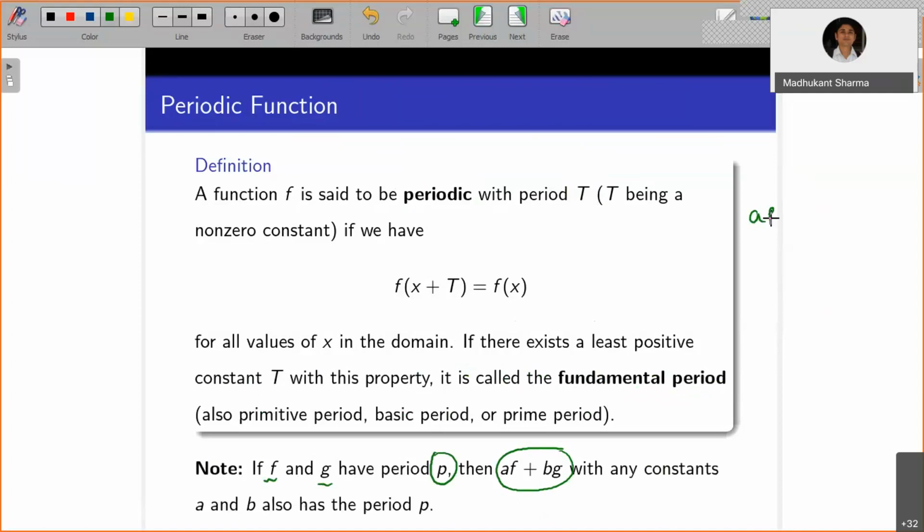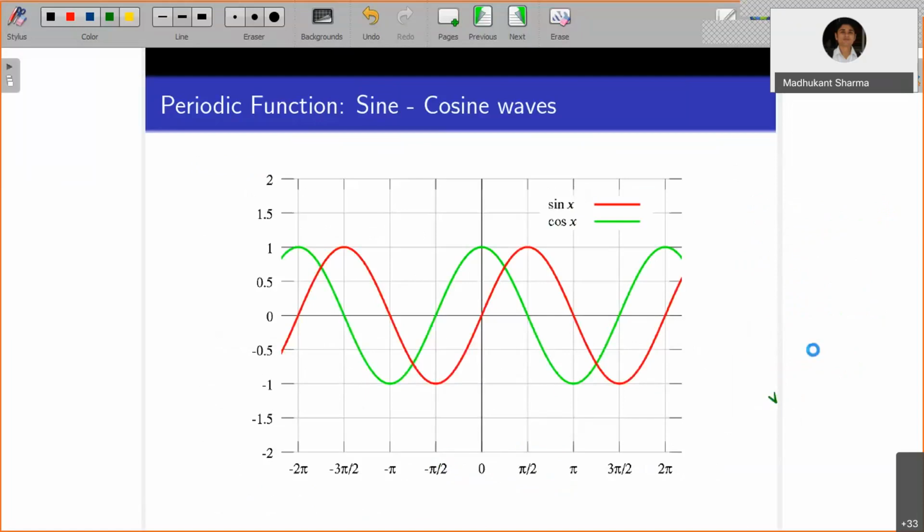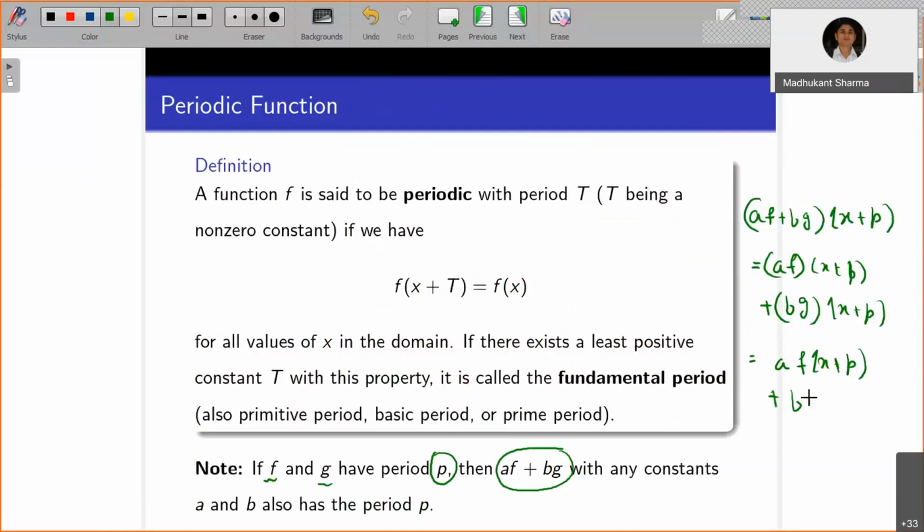I think that is very straightforward. a f plus b g is a new function with period p, and I want to show that it equals a f of x plus p plus b g of x plus p.